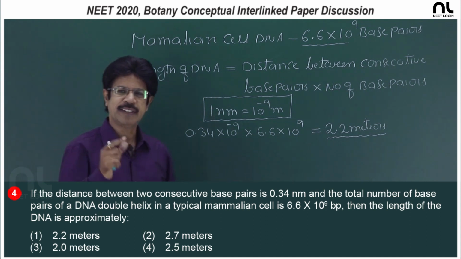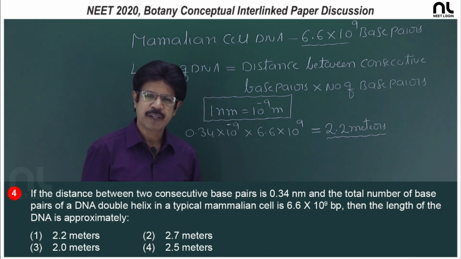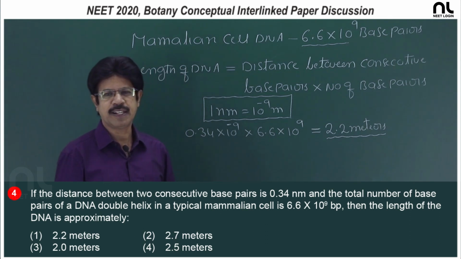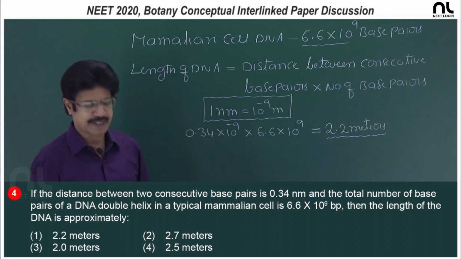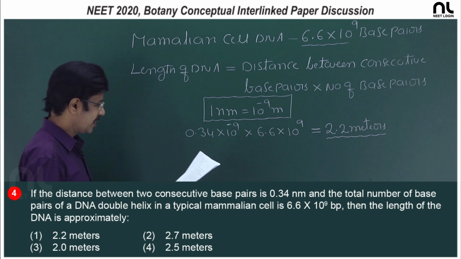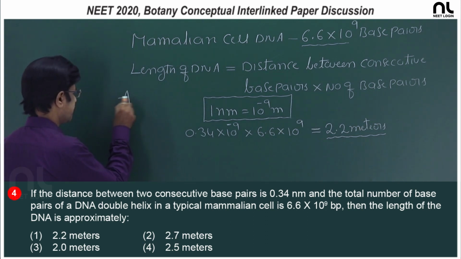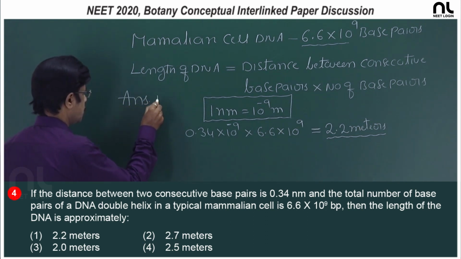What do you call it is the DNA packaging by means of the histone as well as non-histone proteins. So, right option it is the first option, 2.2 meters.